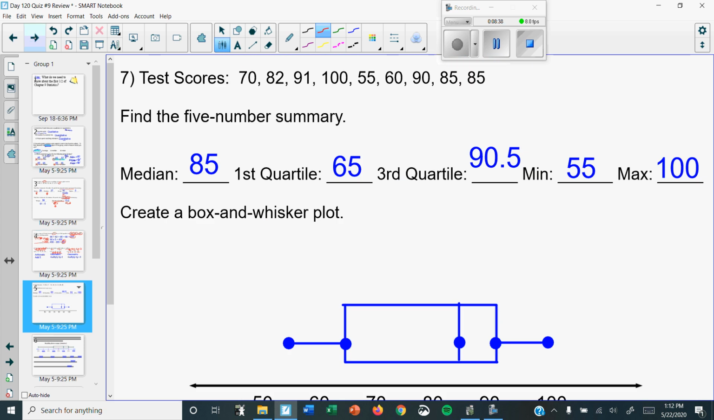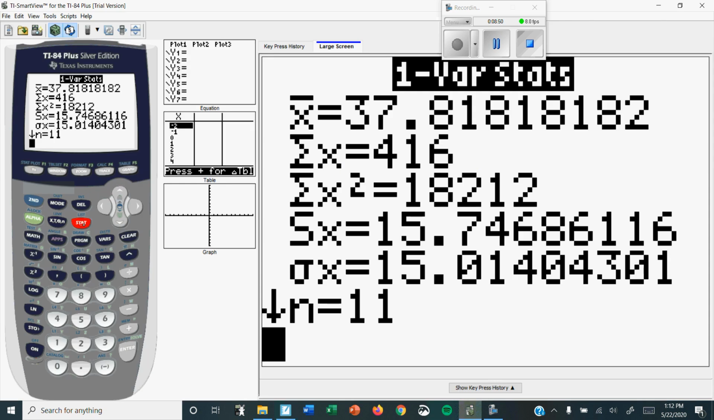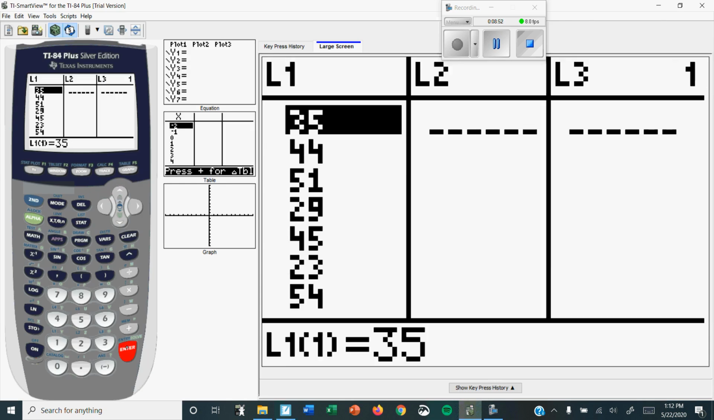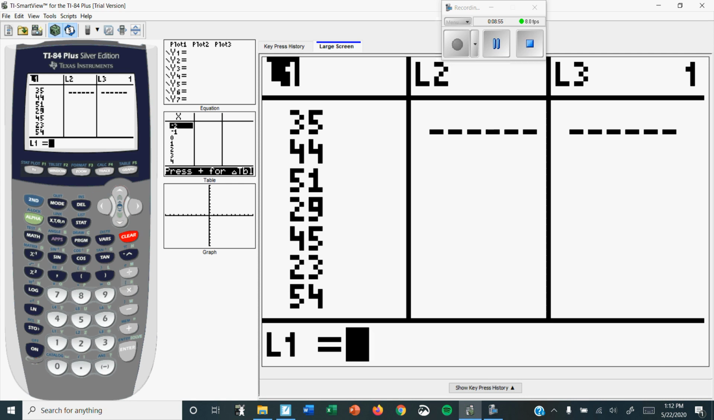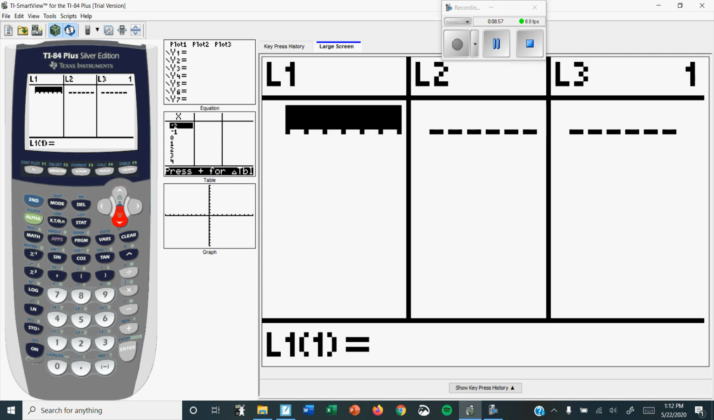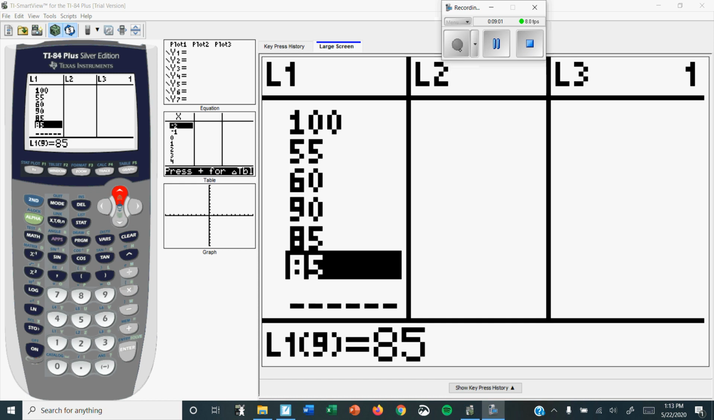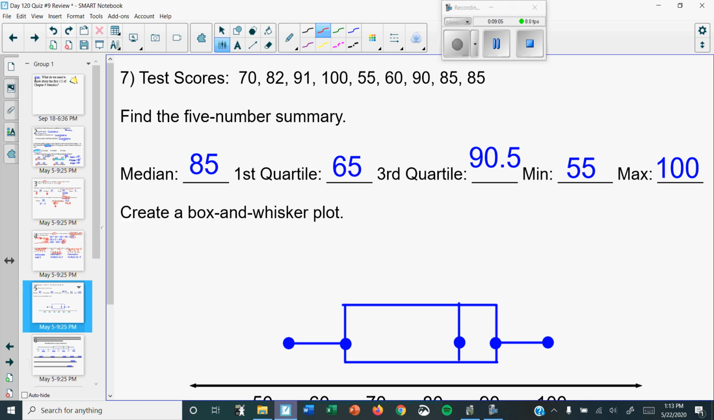Number 7. Again, anything about a box and whisker, I would just type it in. You could do it by hand, but why when you have a calculator? So here we go. You're going to go to your calculator. You're going to go to stat. You're going to go to edit. I see numbers. Go up to L1, press clear, go back down. Again, I'm going to just type it in and they'll magically appear. And voila, they appeared. So you see how it says my 9th number is 85. Again, you should always check 1, 2, 3, 4, 5, 6, 7, 8, 9. Good. I typed them in.